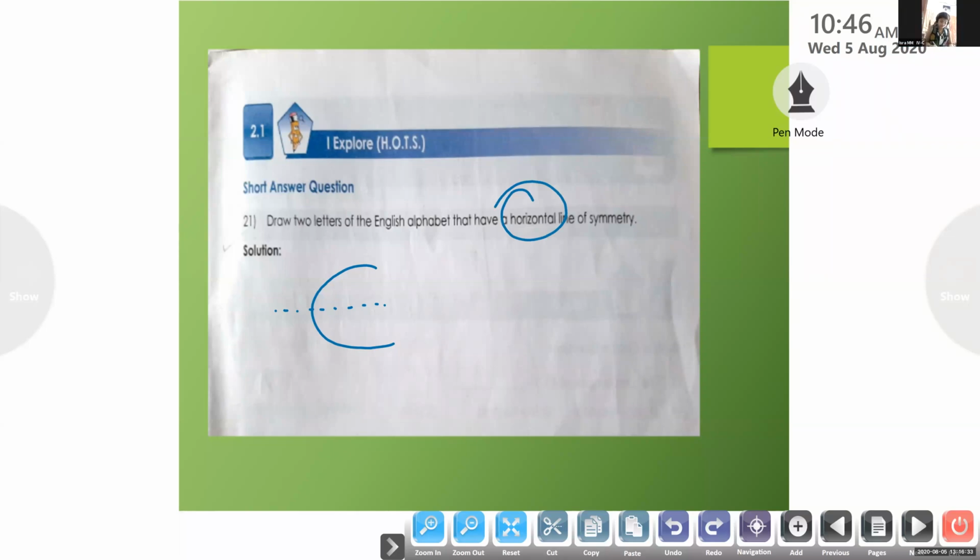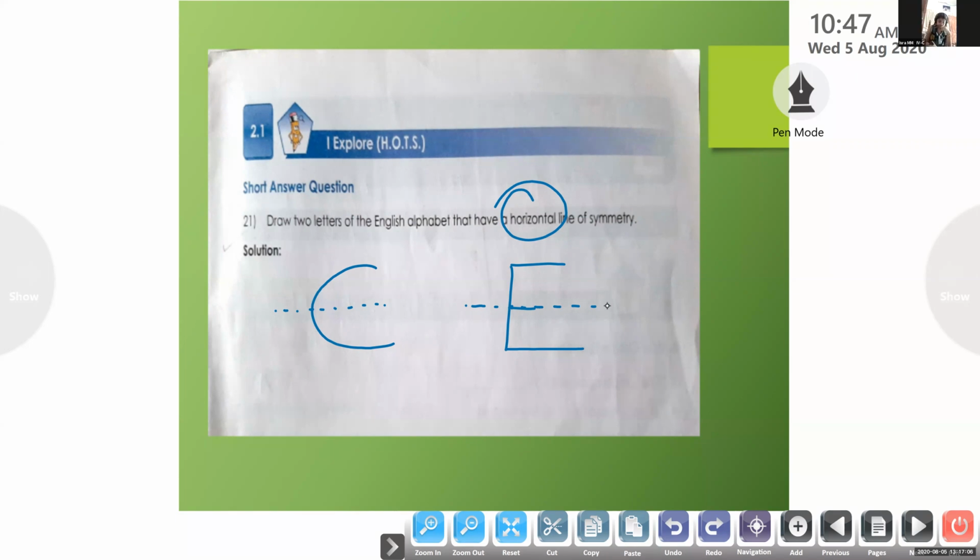Ma'am, E. Z. Okay, E. I can draw E here. Can make it like that also. Two English alphabets that show horizontal line of symmetry. Okay, children, is that clear? Z. If you find, 21 also homework. We will discuss now, then we can do it later. Okay, children, is this very difficult? You only have to draw one alphabet and show the line of symmetry.